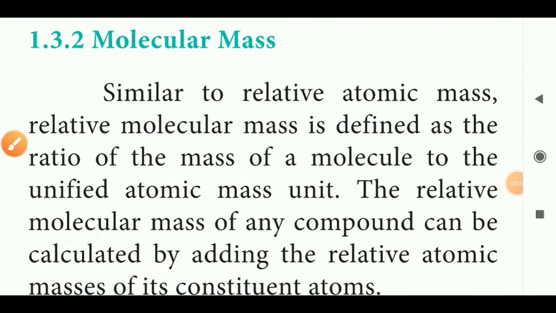Similar to relative atomic mass, relative molecular mass is defined as the ratio of the mass of a molecule to the unified atomic mass unit. The relative molecular mass of any compound can be calculated by adding the relative masses of its constituent atoms. So, the relative molecular mass is the mass of the molecule divided by the unified atomic mass unit. In the case of a compound, we just have to add up the masses of the constituent atoms.